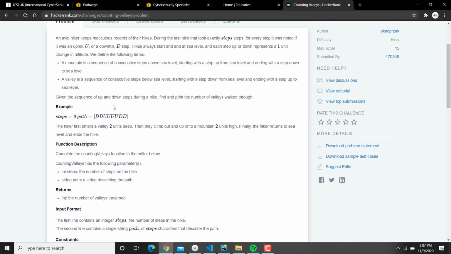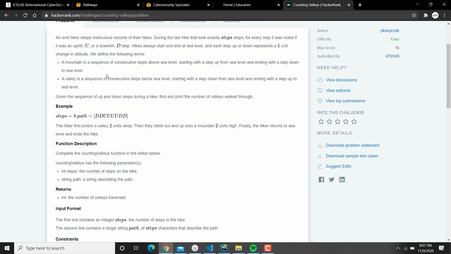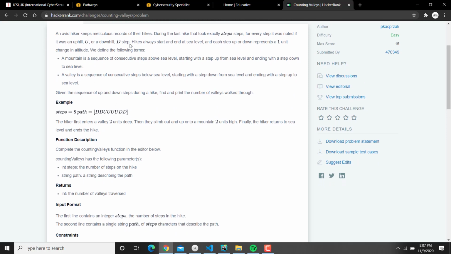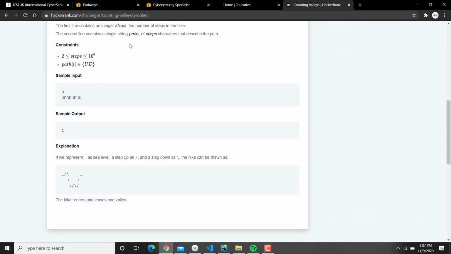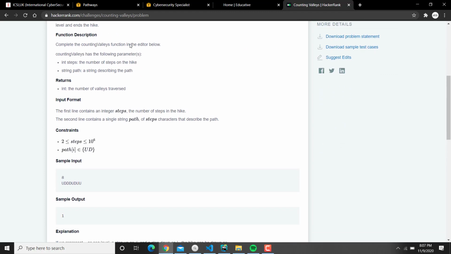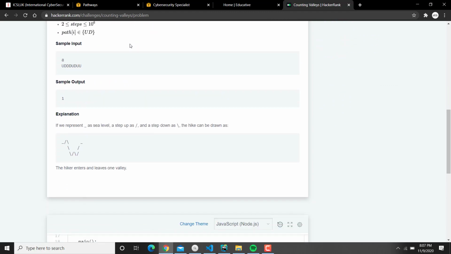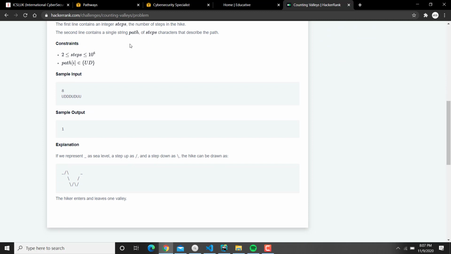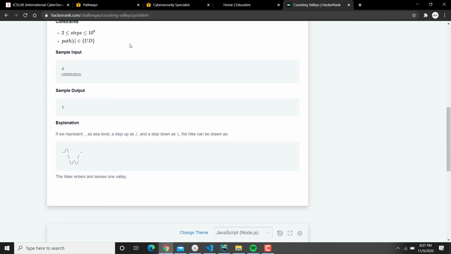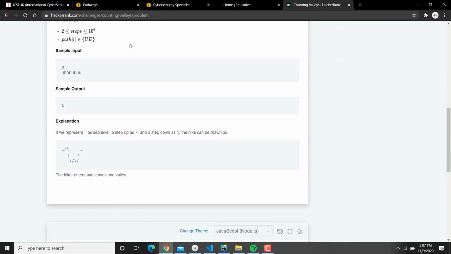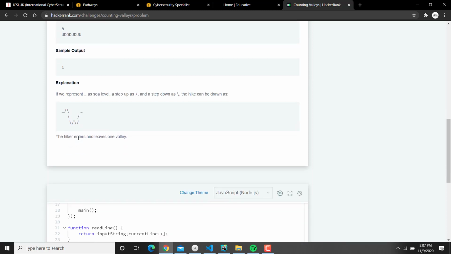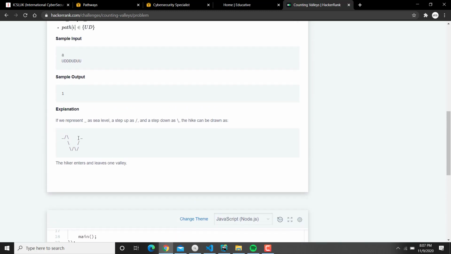Anyway, I'm not going to read all of this, but the challenge is about someone who is climbing and passing valleys. Let's imagine the traveler is a blind guy who tries to draw the way.